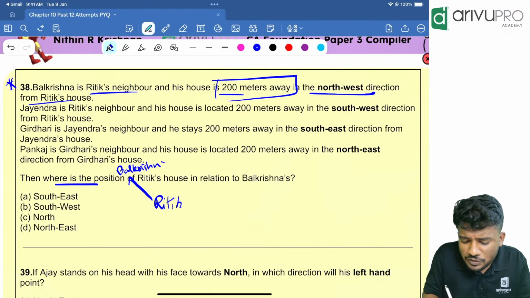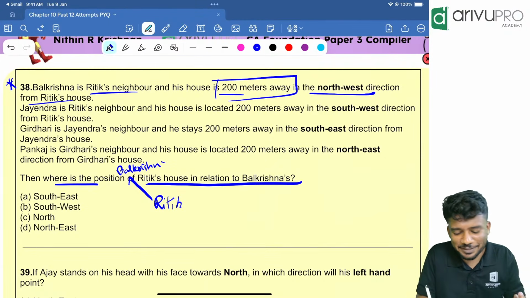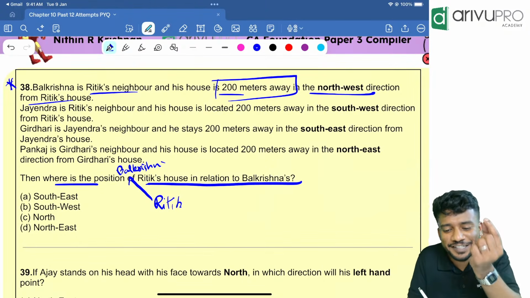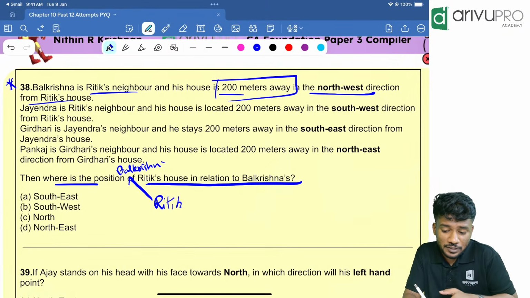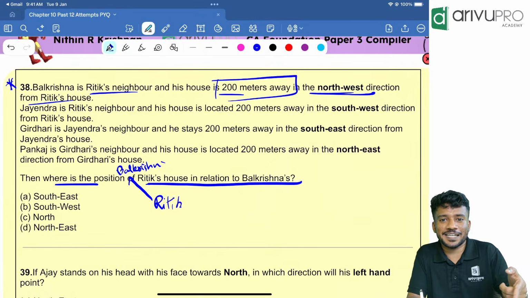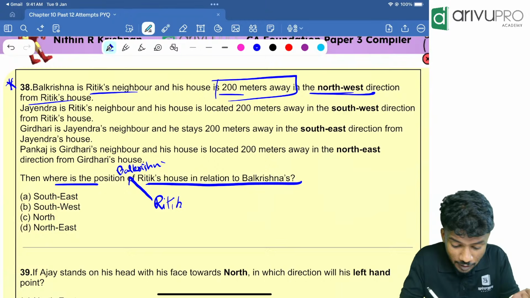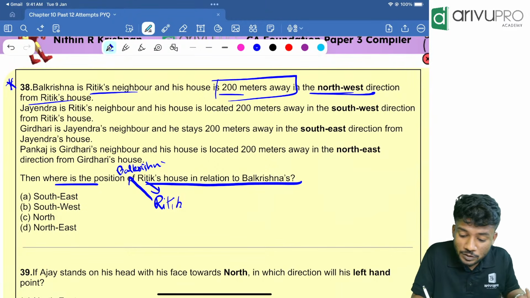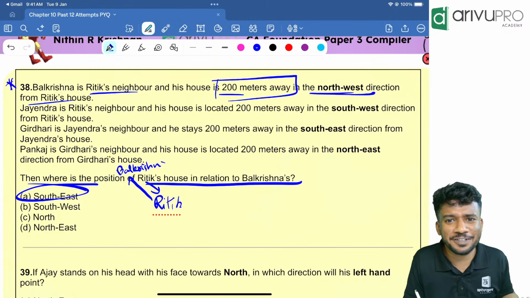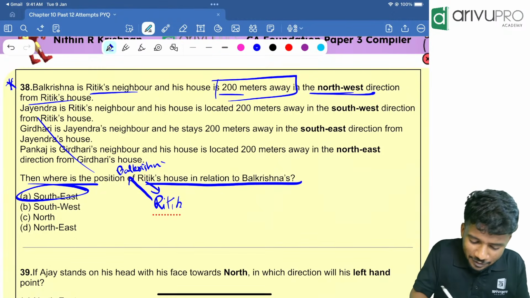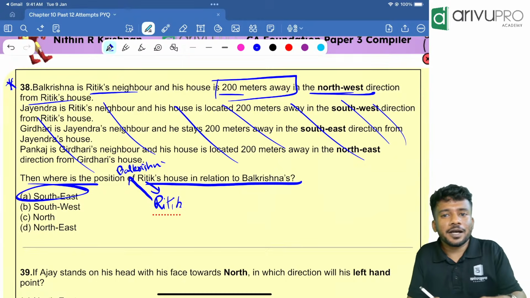Then where is the position of Ritik's house in relation to Balakrishna? You only need to read the first line. From that itself you got the answer. Balakrishna's house is in the northwest direction of Ritik. Then Ritik's house is in the opposite direction, southeast direction. Option A is your answer. Directly you got it, right? Just read the first line. Nothing else is required.